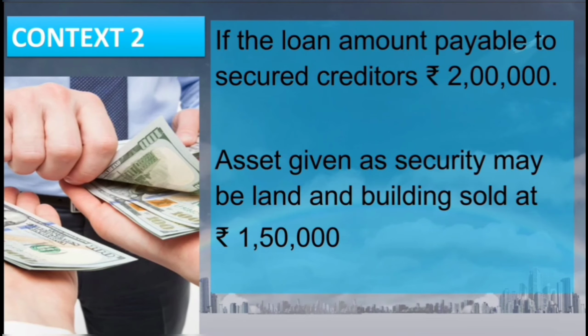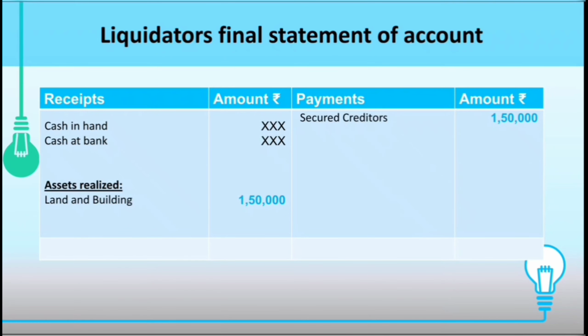Let us take another example, and name it context 2. Same as before, the loan amount payable to secured creditors is 2 lakh rupees, and the asset given as security to those creditors is sold by the liquidator for 1,50,000. Then in the liquidator's final statement of account, the liquidator will enter the asset which he has realized, here the land and building given as collateral security, at 1,50,000.